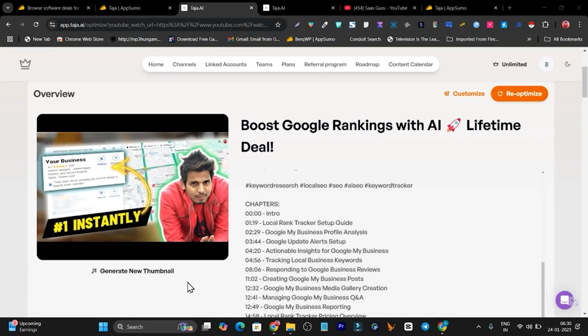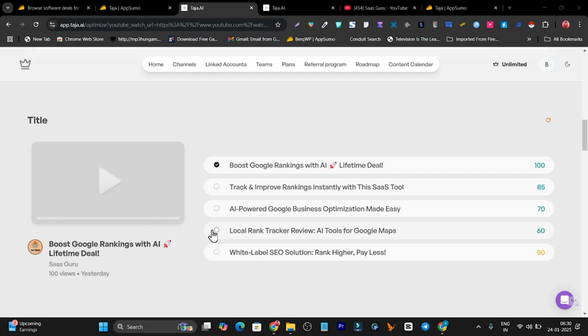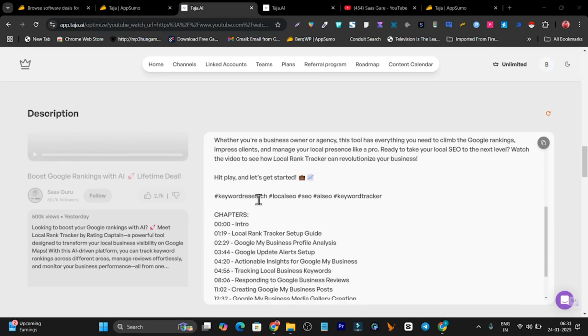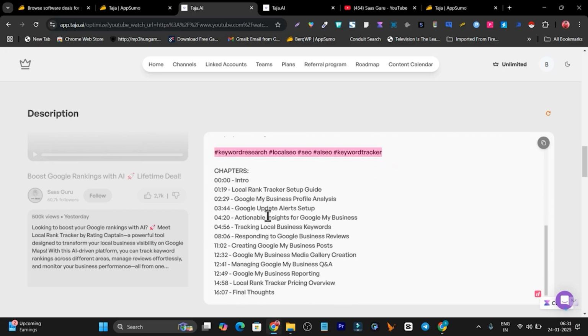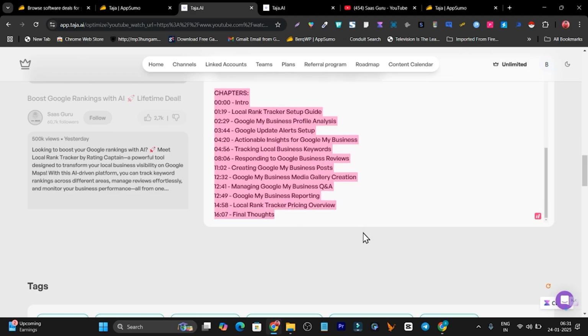Okay, now let me scroll down below, and here you can see the generate new thumbnail. So let's see what are the other possibilities it has given me. Right now you can see this is the title, it has given the 100% score, but I can select also from these. Now you can see this is the description it has generated, and here we also have the tags available with the chapters.